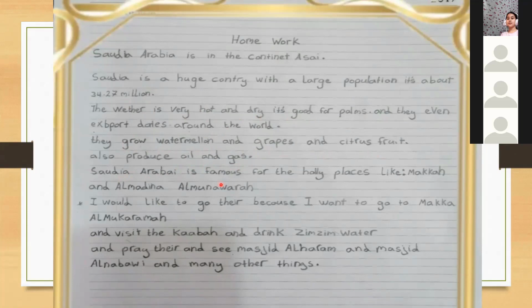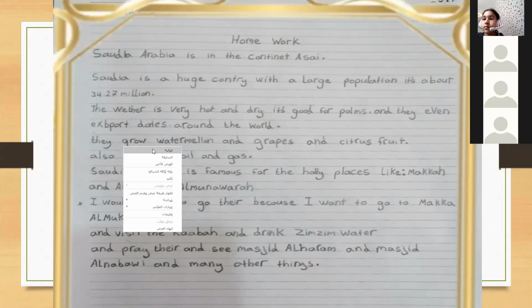Saudi Arabia is famous for the holy places like Mecca and Al-Madinah Al-Munawwara. I would like to go there because I want to go to Mecca Al-Mukarramah and visit the Kaaba and drink Zamzam water and pray there and see Masjid Al-Haram and Masjid Al-Nabawi and many other things. Yes, Fatima, thank you so much for this work. It's very good. Yes, thank you.